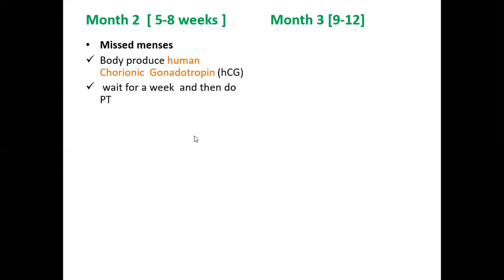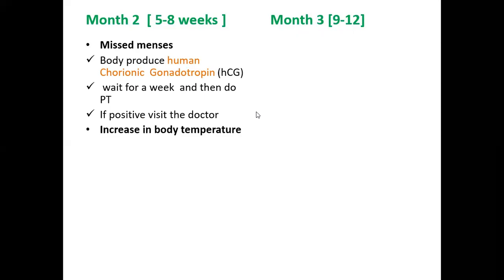At times, some women take a little bit of time for these hormonal levels to go up. In those cases, if the test is done early, there are chances of getting a false negative. That's why we recommend to wait at least 1 week from your missed menses date and then do your pregnancy test. If it is positive, then definitely you need to visit your doctor, and from there onwards you know that you are pregnant, and the remaining process will be taken care of by the doctor.